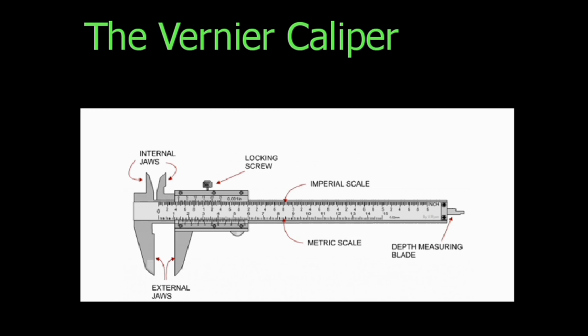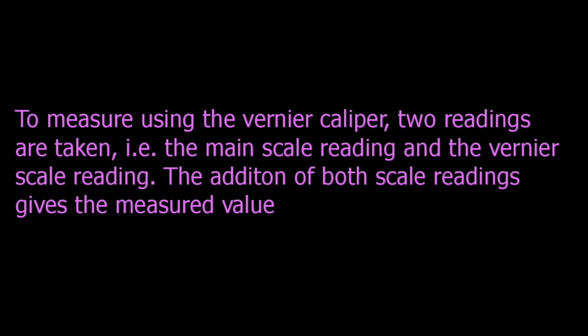And of course, we have so many parts such as the locking screw, which is used in tightening or making the grip on the measured object so hard. And of course, we have the imperial scale, the metric scale, and the extension bar, which is depicted as the depth measuring blade, which can be used to measure the internal length of a substance. To measure using the vernier caliper, two scale readings are taken, that is the main scale reading and the vernier scale reading.